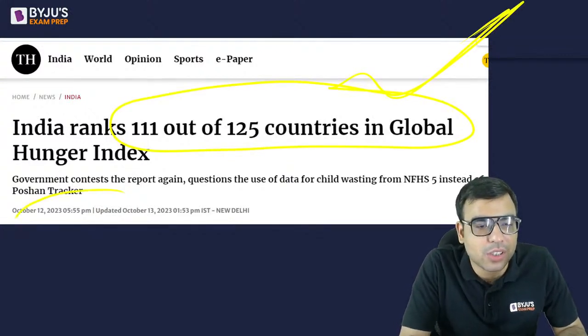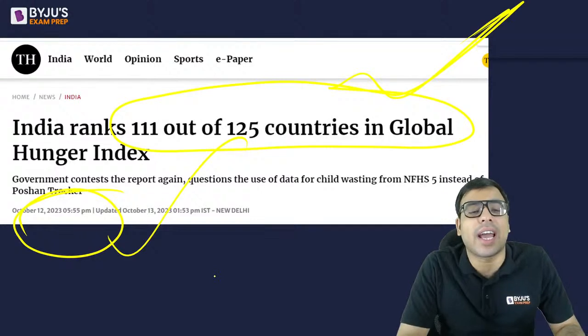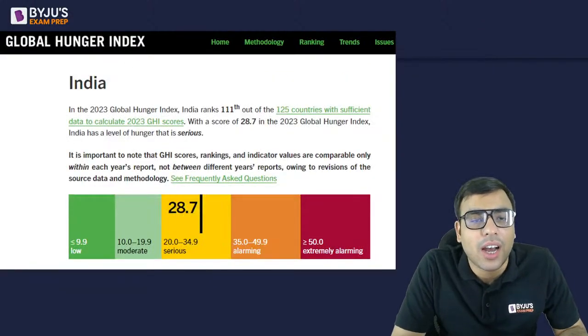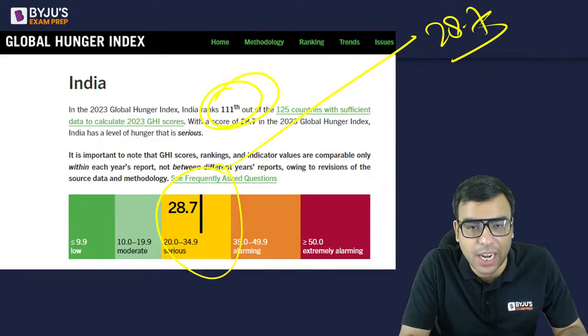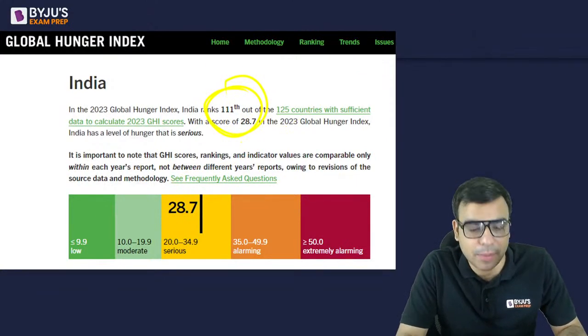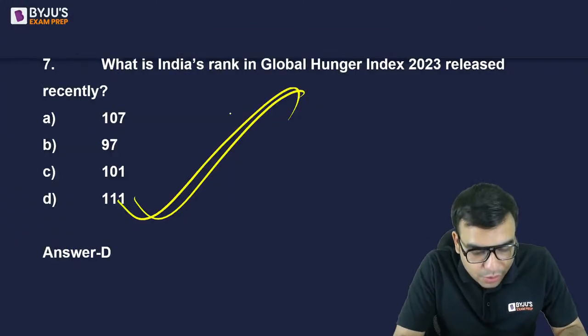Okay. So this is October news, very recent news, and hence this can be asked. Yes, and India's score is 28.7. You can be asked about the 111 rank. The most important thing they'll be asking is the rank. So yes, Pooja was right. D is the right answer.